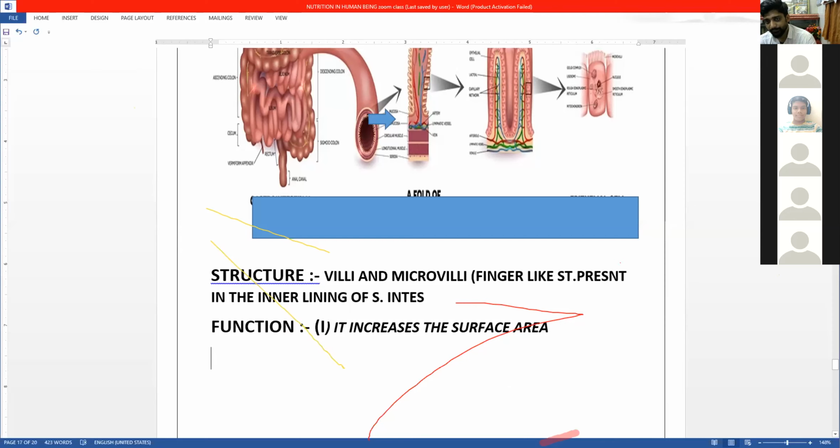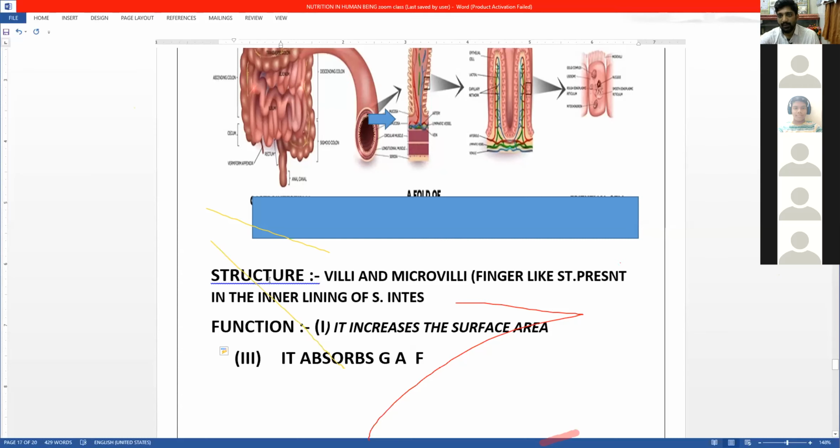The second point is that it absorbs your GPF, glucose, protein, fat. So it absorbs glucose, amino acid, and fatty acid.